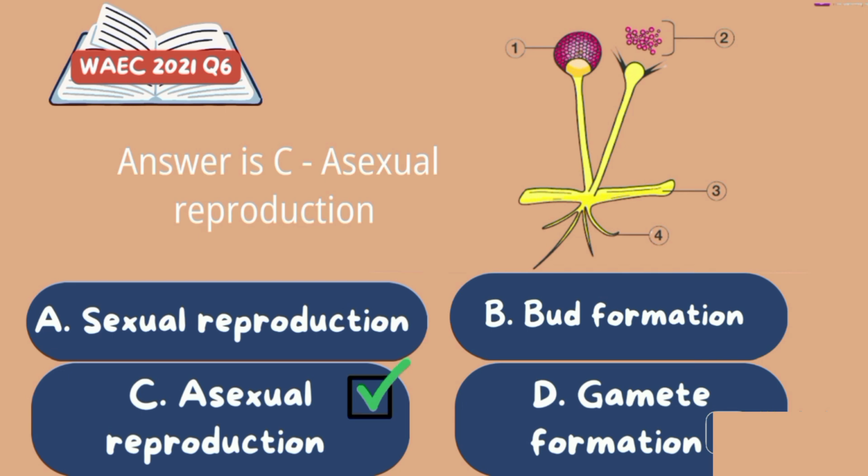All other options are wrong. Option A, which says sexual reproduction, is wrong because spores are not sexual units. Option B is also wrong because this is rhizopus and it does not produce buds. And option D, gamete formation, is also wrong because spores do not form gametes.